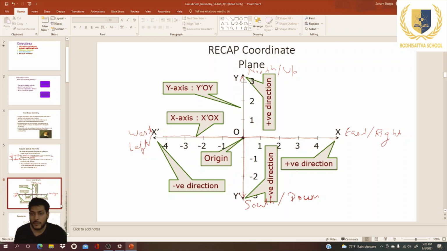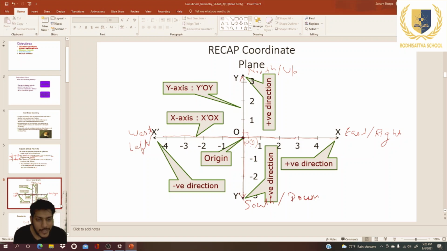Now if we talk about the first quadrant, where x is positive and y is positive, as you can see here, y is the positive direction up, and down is the negative direction of y. If we go right, that is the positive direction of x. If we go left, that is the negative direction of x. And the point where both intersect each other and make a 90 degree angle is called the origin, and the coordinate of the origin is 0 and 0.